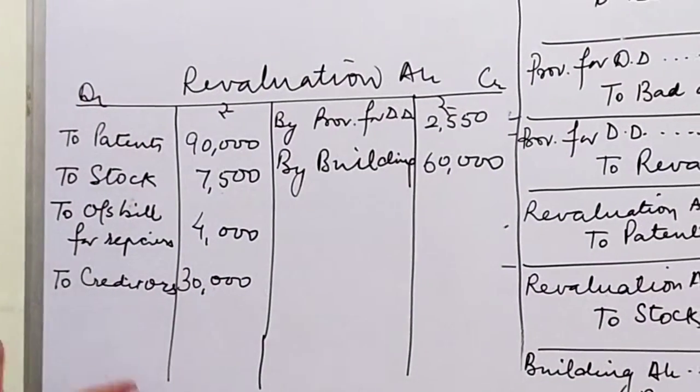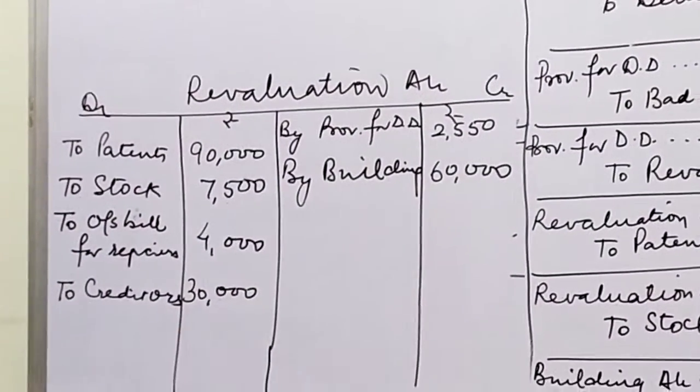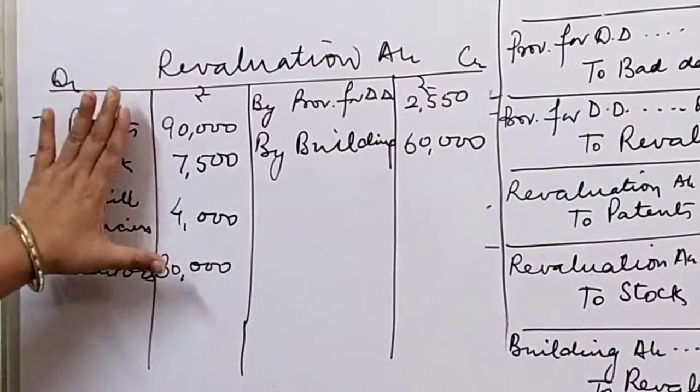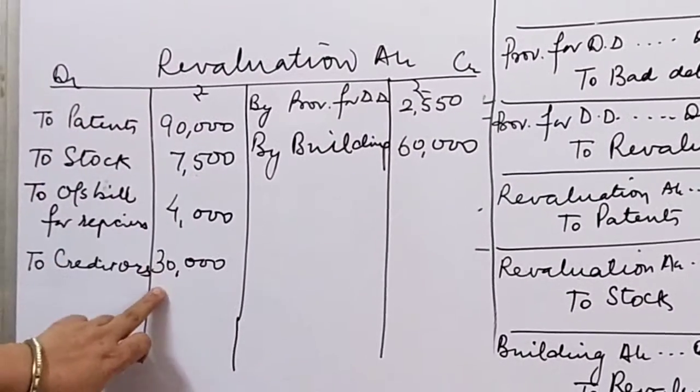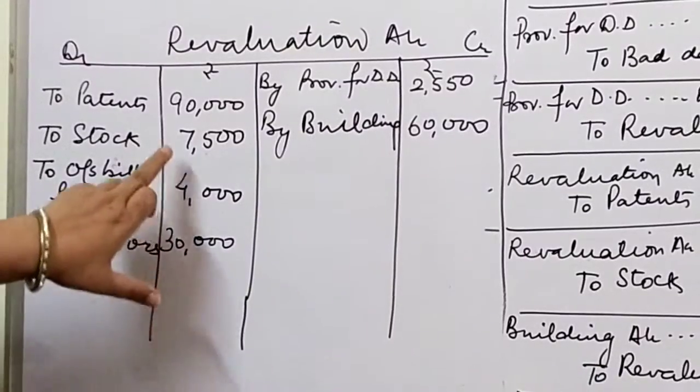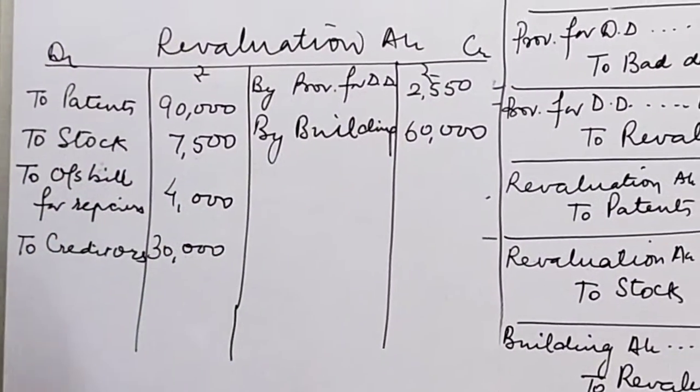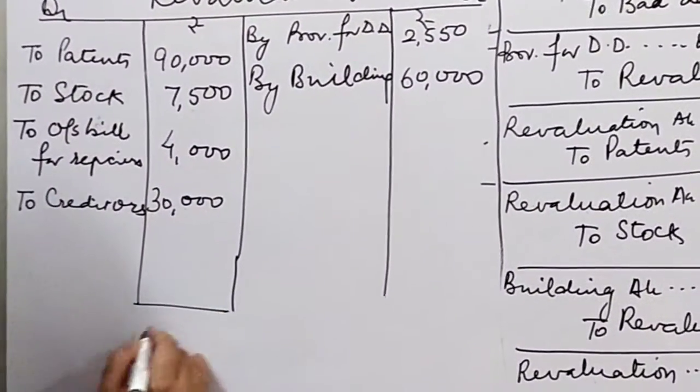So with this like other accounts we will balance our revaluation account, and apparently this side is bigger because it contains 1,20,000, so that makes 1,31,500. So bigger total we will write here.